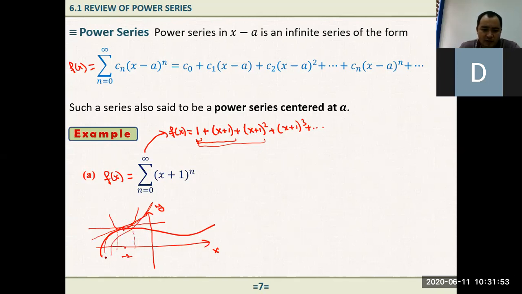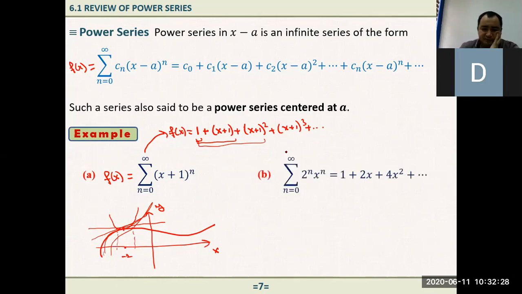If you add one more, maybe it gives us something like this. As you add more and more terms, it gives us a better and better approximation of this function near this point. If you take all the terms, it gives us the exact value of this function, if you are able to evaluate it. So that is all about this power series representation. A lot of times we have functions that are not easy to deal with, so we express them in power series representation.